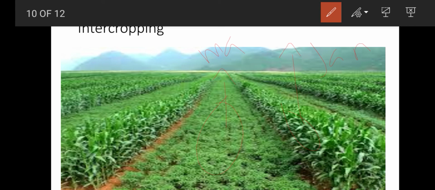If the crop is there, the roots go underground and prevent soil loss. So any one crop will be there alternately. If the harvest is in January, all these crops will be harvested, but these crops will still be there. So the roots of these crops will prevent the soil erosion, and that is why we use the intercropping method. That is, cropping different crops in alternate rows is called intercropping.